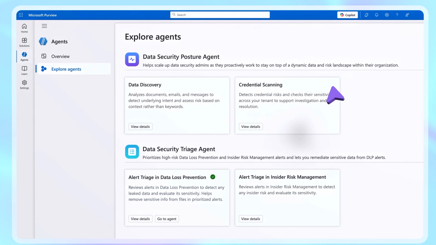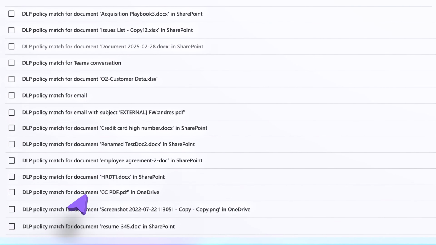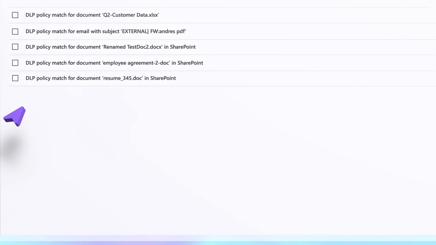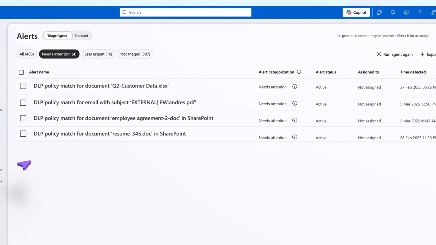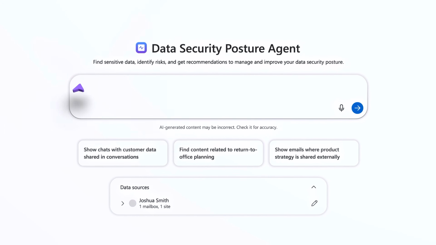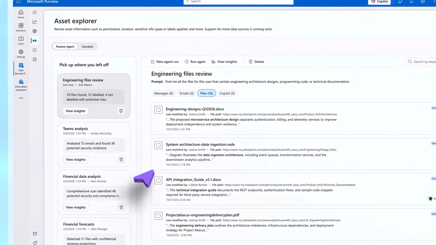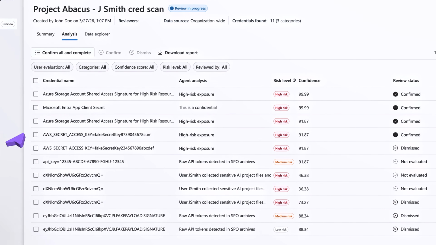This is all made possible with the latest data security agents in Microsoft Purview, which work alongside you to reduce the burden of managing the surge in risks from human and AI activity, enabling rapid identification of what truly needs your attention, while enabling you to proactively perform deep content analysis to uncover sensitive data at risk, including credentials and secrets that may be deeply hidden within your data.